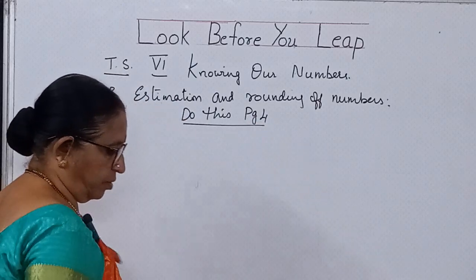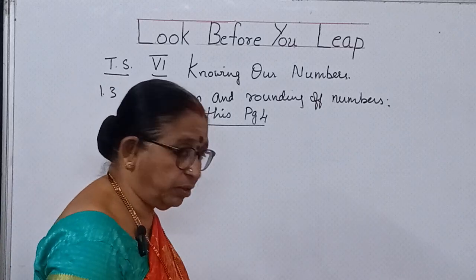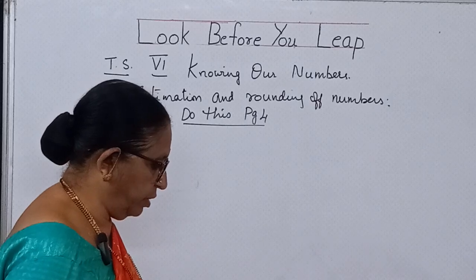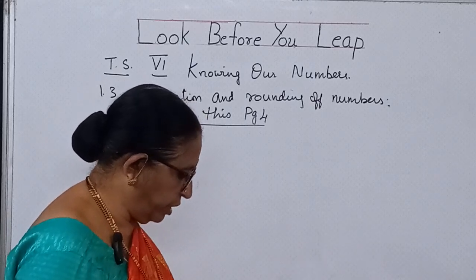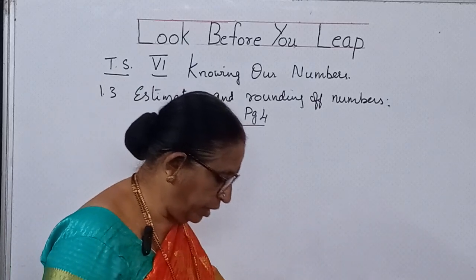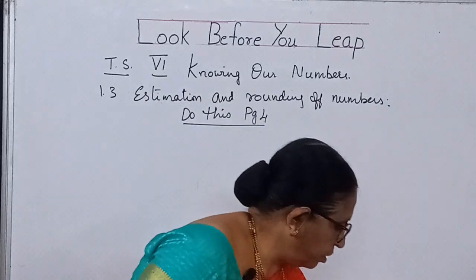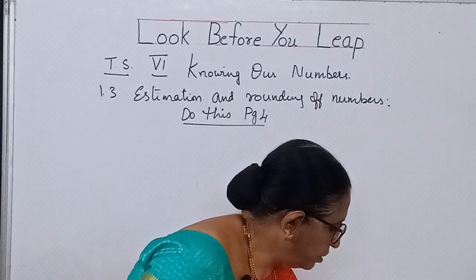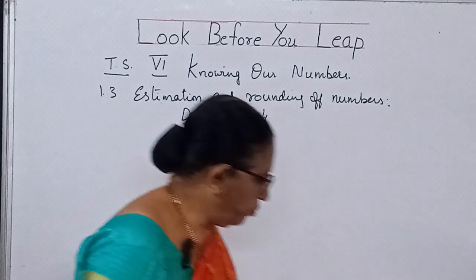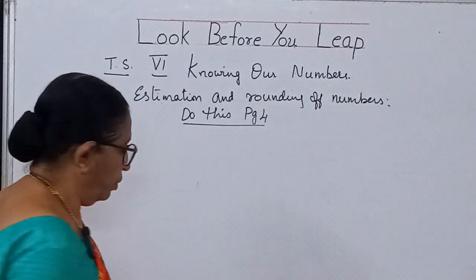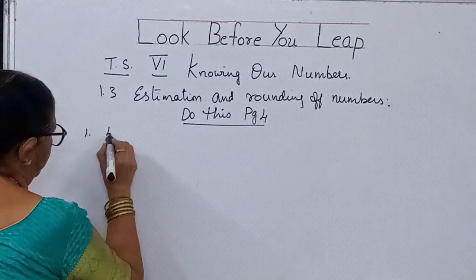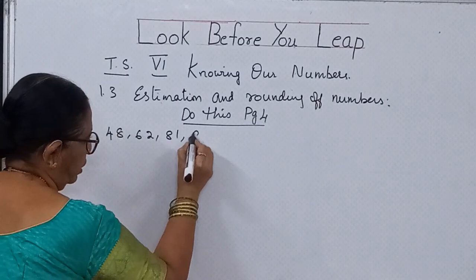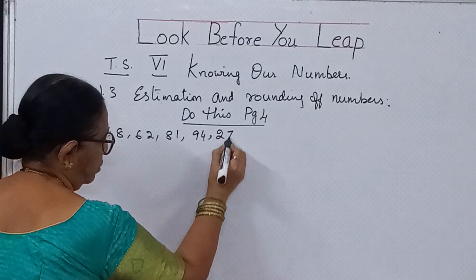Then open this and see children. You have got a value. You have to round off the numbers. The first problem that is given to you is you have got various values 48, 62, 81, 94, 27.